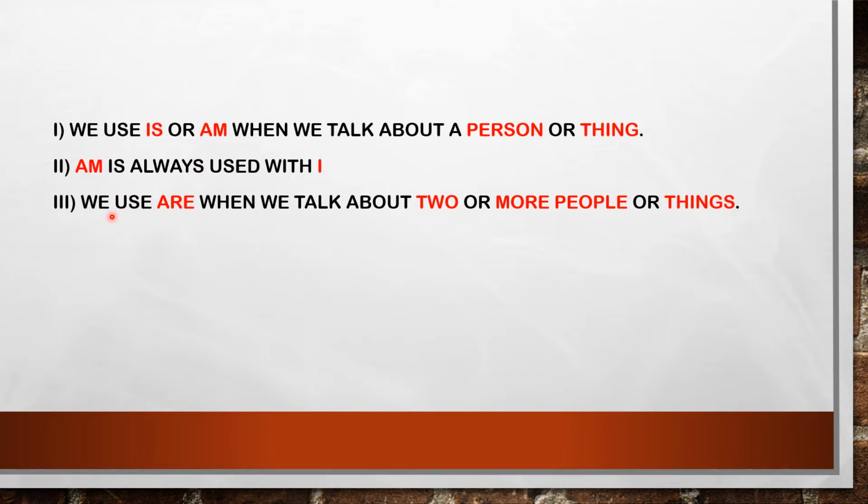Next, the third one: we use are when we talk about two or more people or things. That is, are is used when we talk about many people, more than one. So, is and am are used when we talk about a person or thing. Am is used with I. Are is used about two or more people or things.